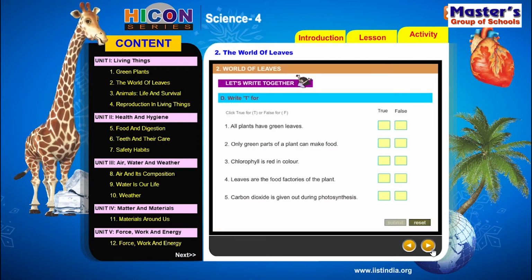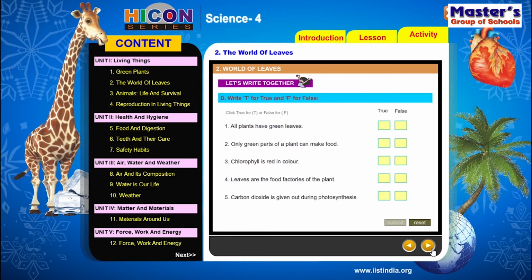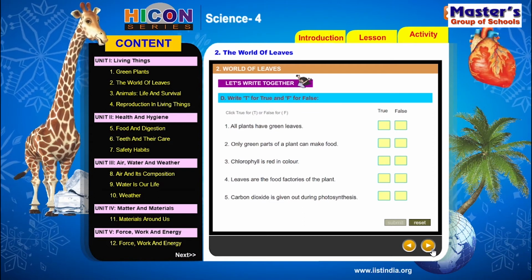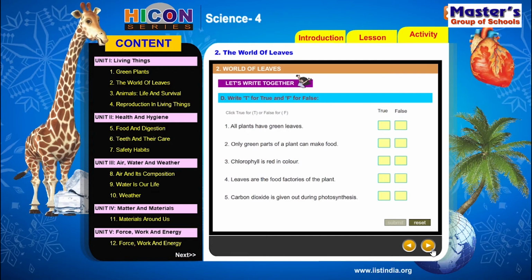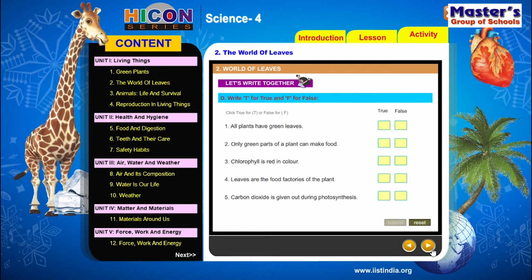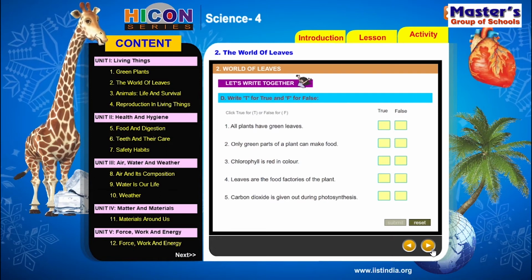So write T for true and F for false. So children, there are 5 sentences given. If the sentence is correct, we have to write T in the box provided under true. If the sentence is wrong, we have to write F in the box provided under false.